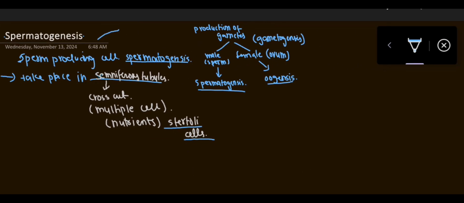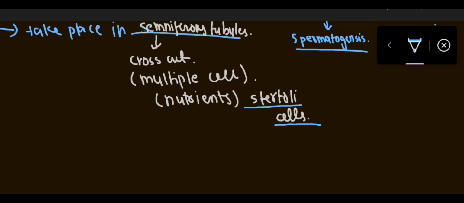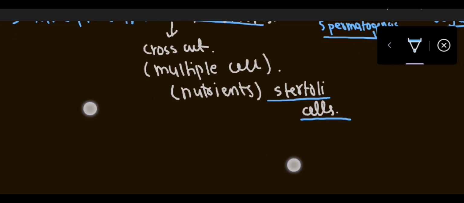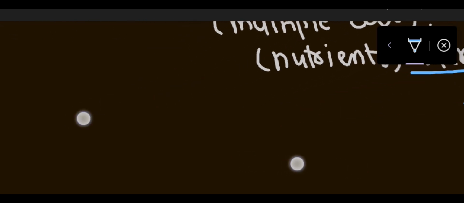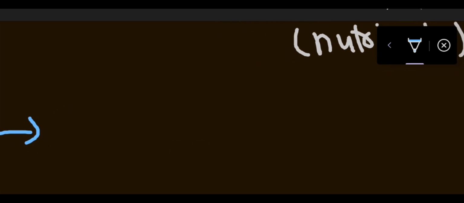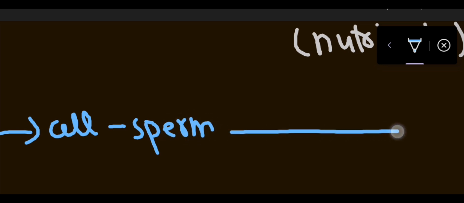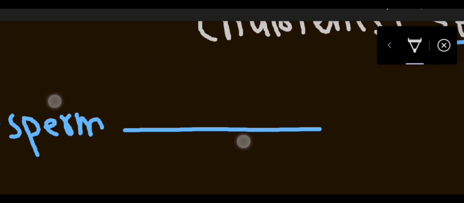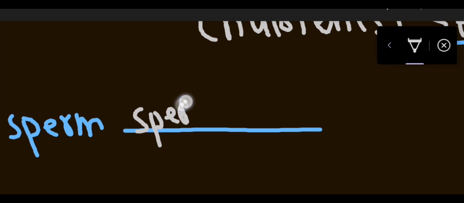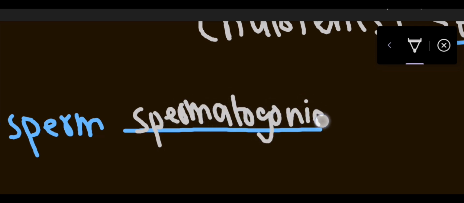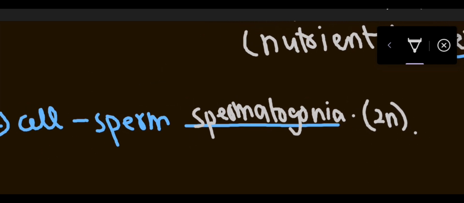ठीक है, उसके बाद हमारे पास सेल्स जो स्पर्म बनाते हैं that are known as spermatocytes. ओके, अब ऐसे कौन से सेल्स हैं जो स्पर्म बनाते हैं? वो सेल्स are known as spermatogonia. Spermatogonia is the diploid cell which makes the sperm cell, right?